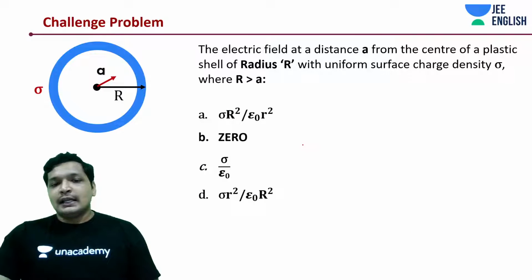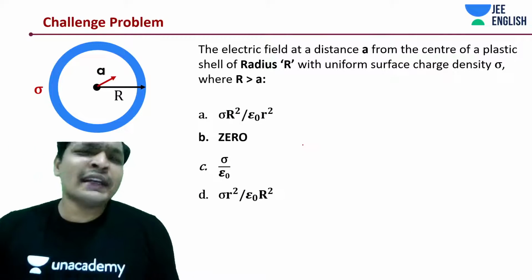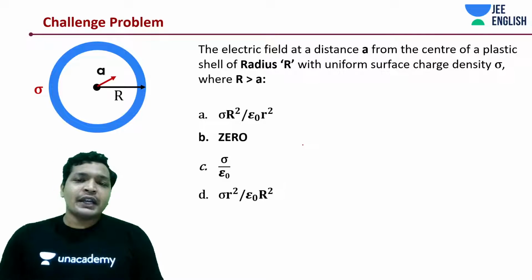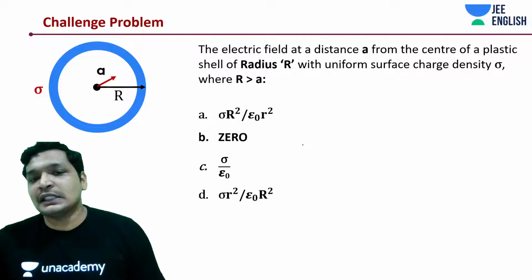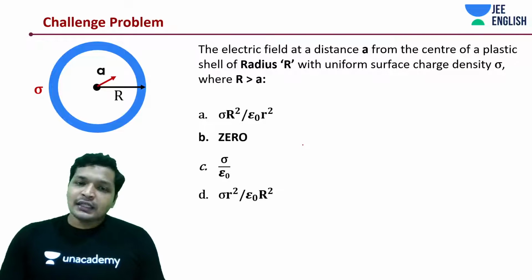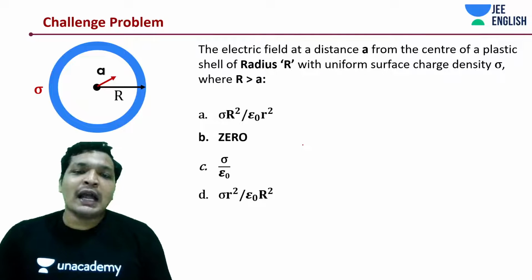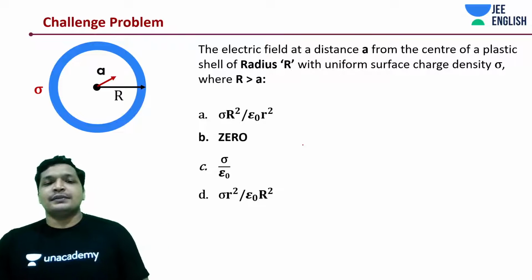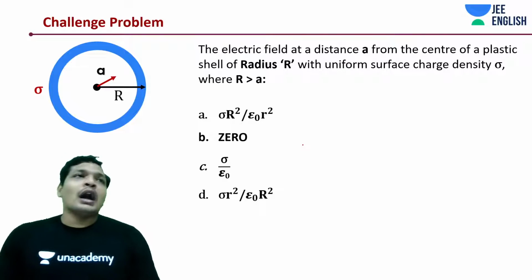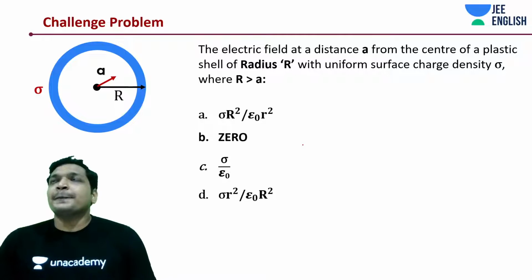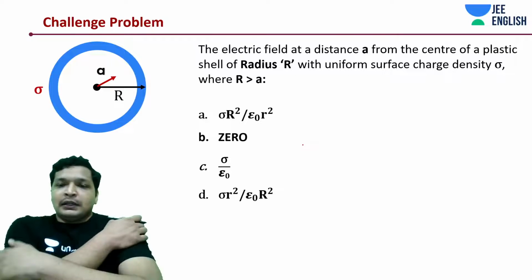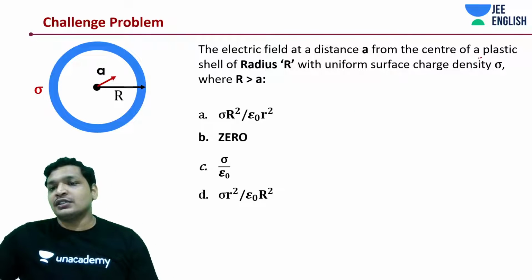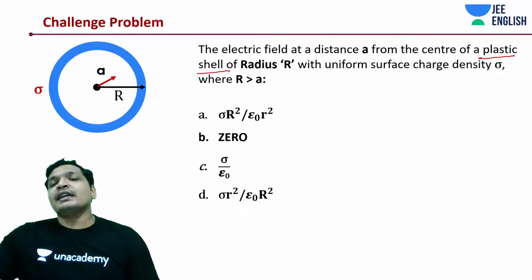Alright, let's get into the next problem then. An electric field at a distance a from the center of a plastic shell of radius r with uniform charge density sigma, where a is less than r, then what happens? Do you think something will change in this case? So let me put this question this way. If you're giving a charge sigma on a plastic shell, which is an insulator, it wouldn't behave like a spherical shell.